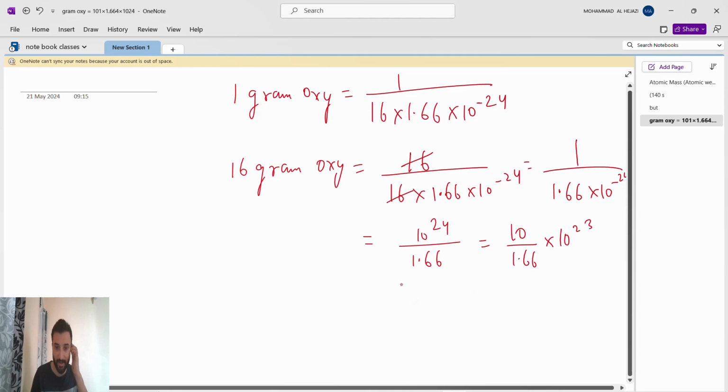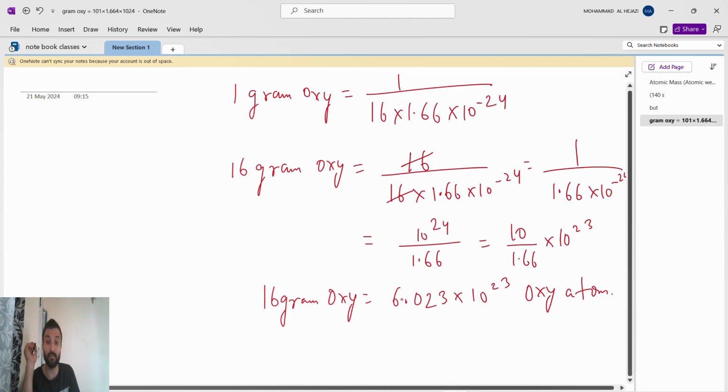So once you divide it, you will get how much? 6.023 into 10 to the power of 23 oxygen atoms. See what we get to know: 16 gram of oxygen consists of 6.023 into 10 to the power of 23 oxygen atoms.